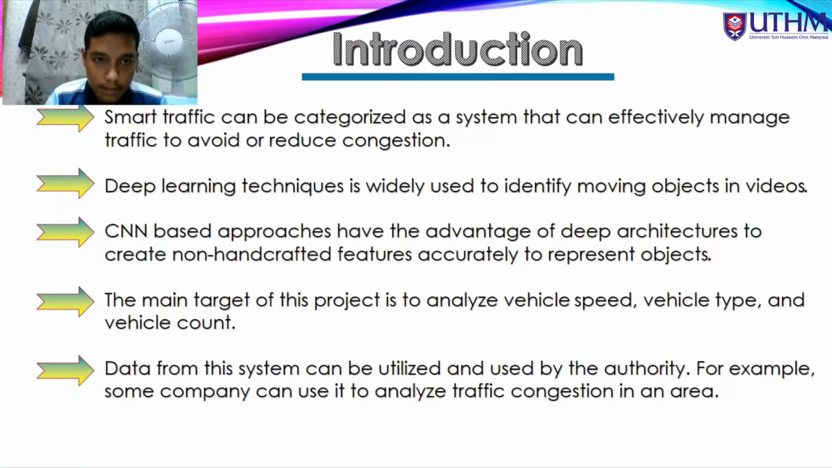So, introduction. Smart traffic can be categorized as a system that can effectively manage traffic to avoid or reduce congestion. One of the techniques is the blending, because it is widely used to identify moving objects in videos. And CNN-based approaches have the advantage of deep architecture to create non-handcrafted features accurately to represent objects. The main target for this project is to analyze vehicle speed, vehicle time, and vehicle count. The data from this system can then be used by the authority. For example, some company can use it to analyze traffic congestion in an area.